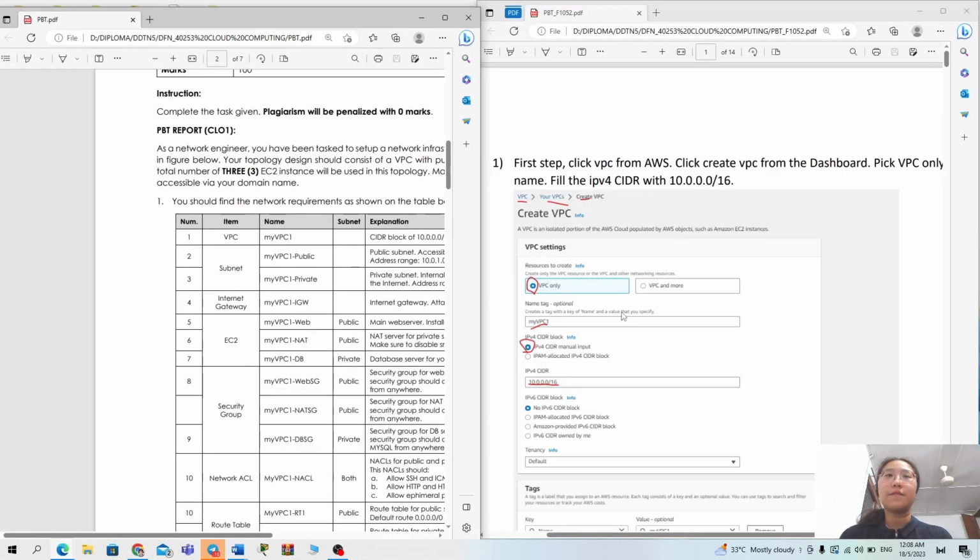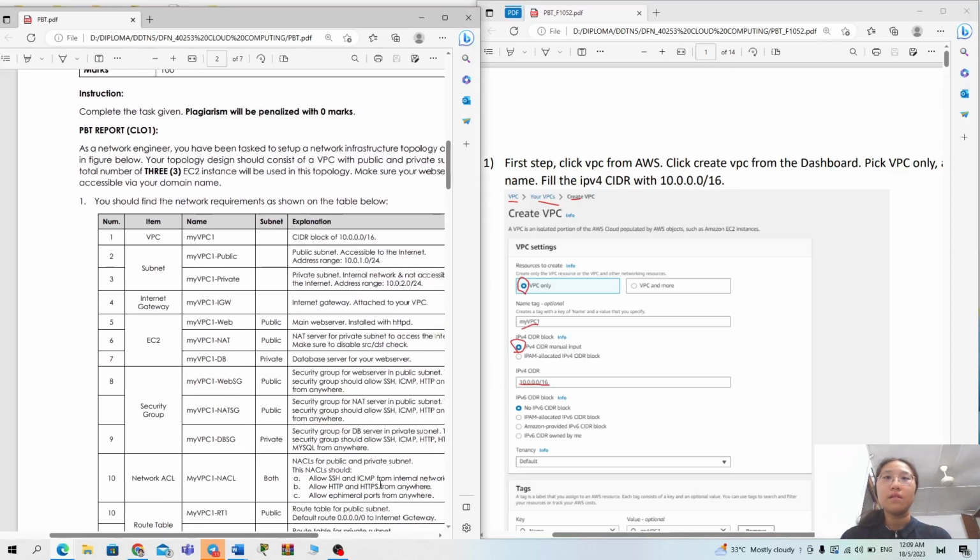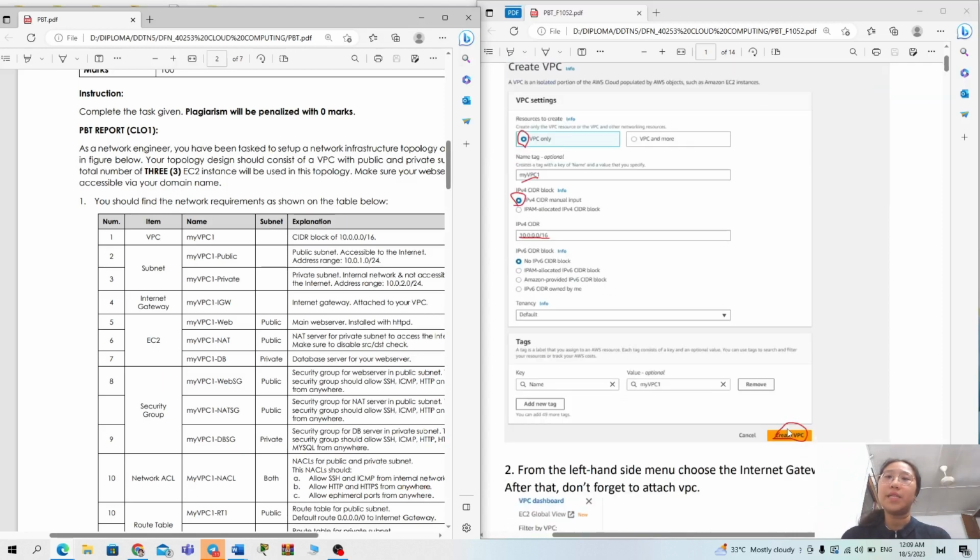So for the first step, we need to click VPC from the AWS and click the create VPC from the dashboard, pick the VPC only, and fill in the name my VPC1. Click the IPv4 CIDR manual input and fill in the IPv4 CIDR with 10.0.0.0/16, no IPv6 CIDR block, and create VPC.